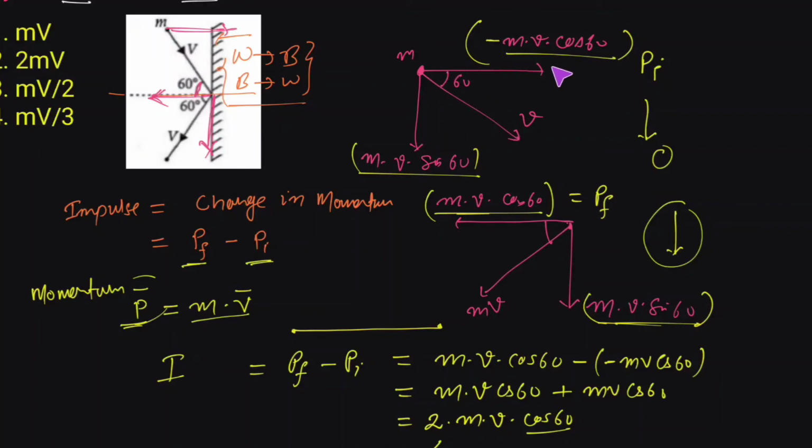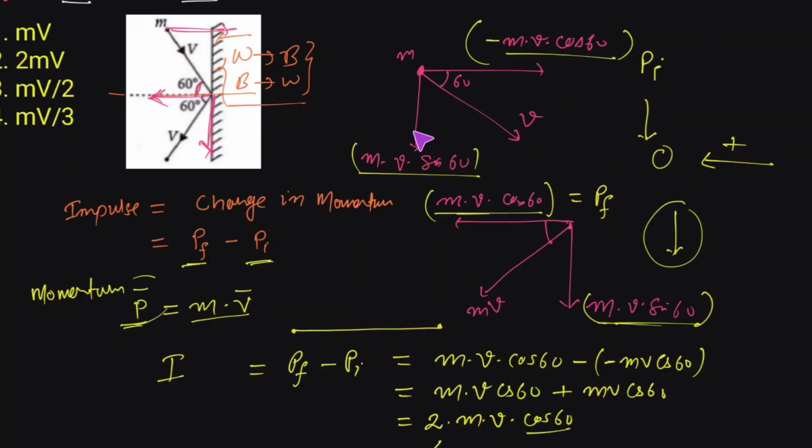So the momentum in the x direction would be mv cos 60, and in the y direction would be mv sin 60. Similarly, when this ball is reflected with the velocity v, its x component would be mv cos 60, and y component would be mv sin 60. We can assume one direction as positive, so we are assuming this as the positive direction. So ultimately this will become the negative one, because these two are opposite to each other.